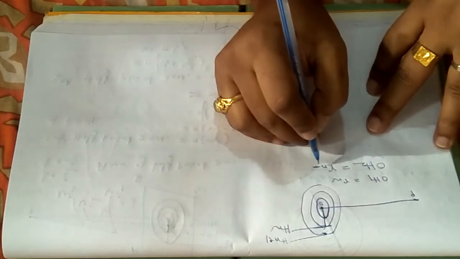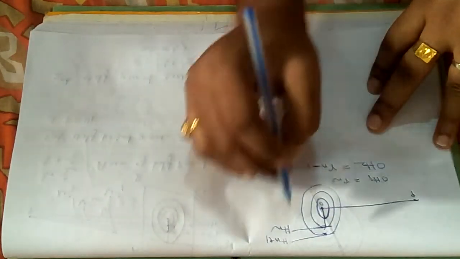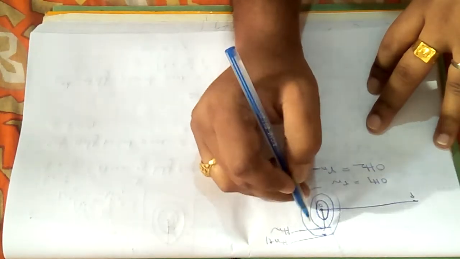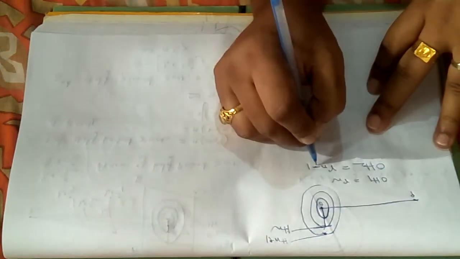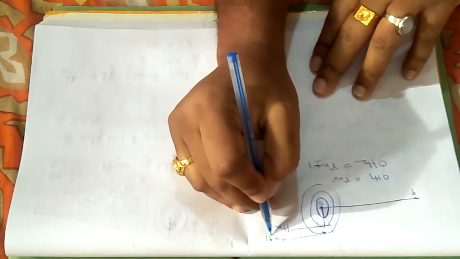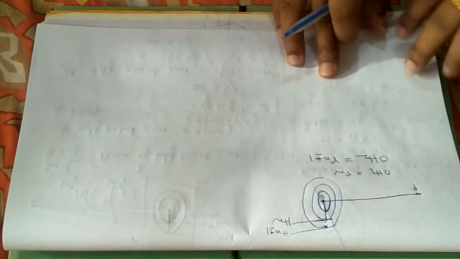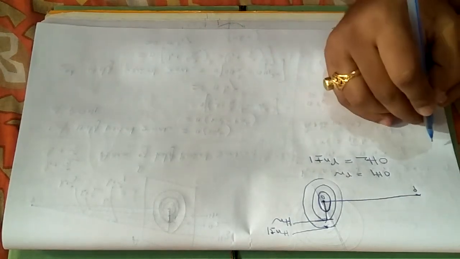Let me consider it n minus 1. If it is greater than the previous one, then it will be plus 1. If it is less than the previous one, then it will be minus 1. Any value you can consider. In different books you will find different calculations. That's why I have shown you with two different values.